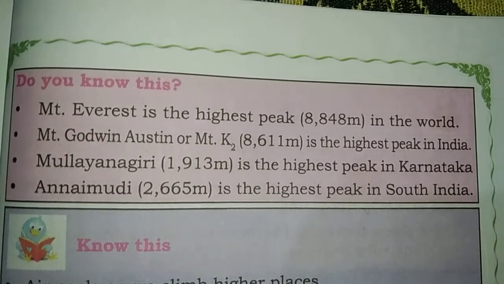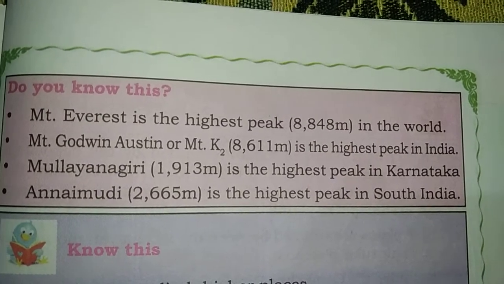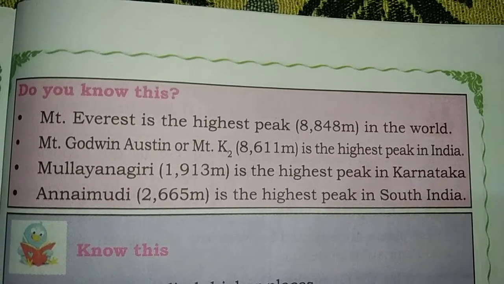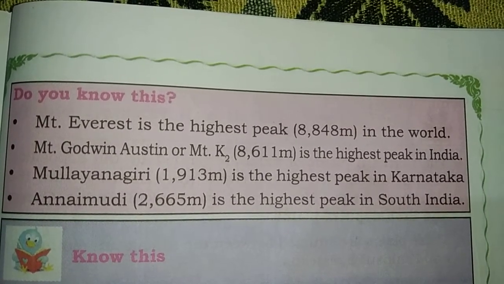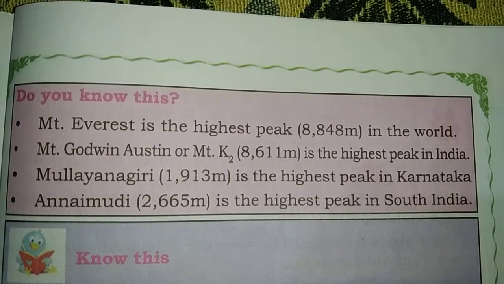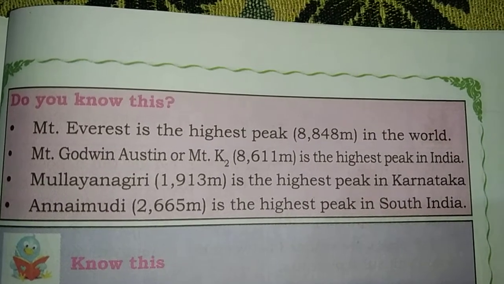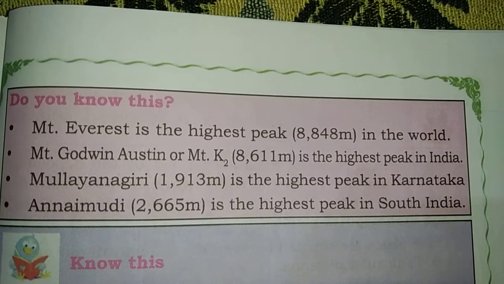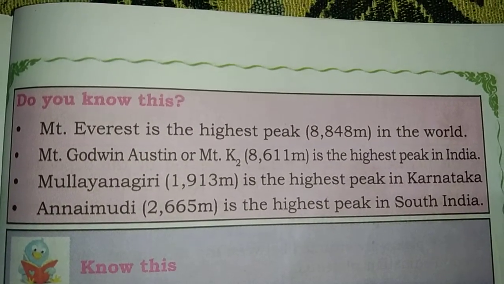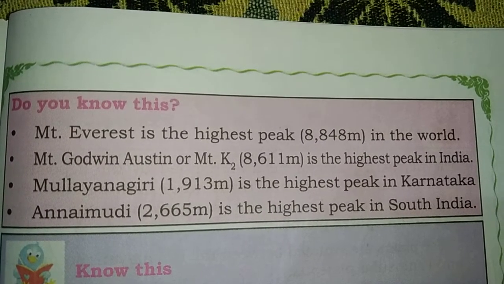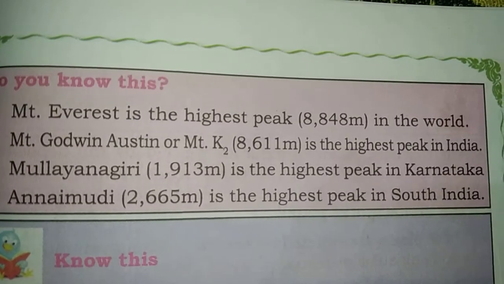Mullayanagiri, at 1913 meters, is the highest peak in Karnataka. Anamudi, at 2665 meters, is the highest peak in South India. I will once again repeat it. Mount Everest is the highest peak in the world, at 8,848 meters. Mount Godwin Austen, also called K2, is the